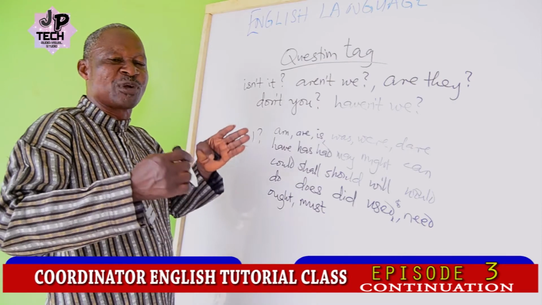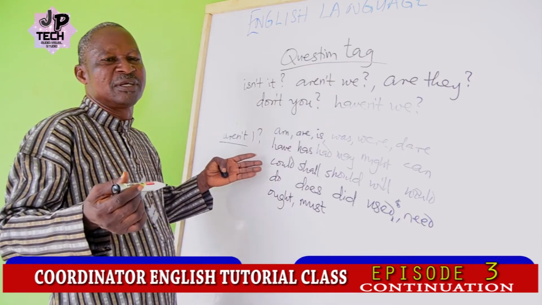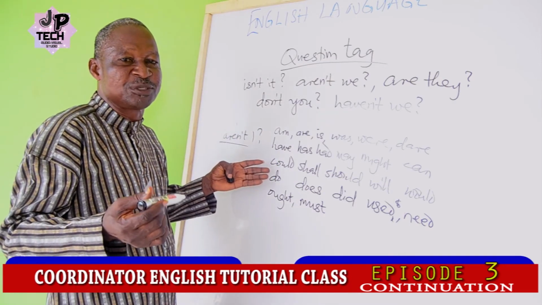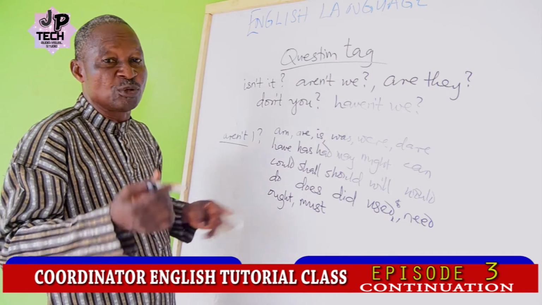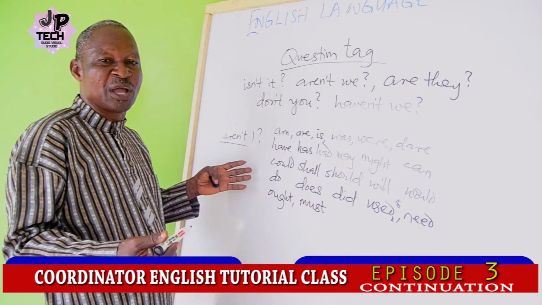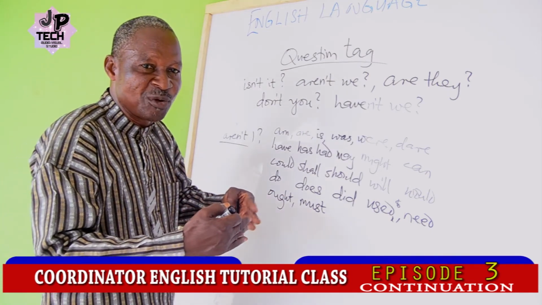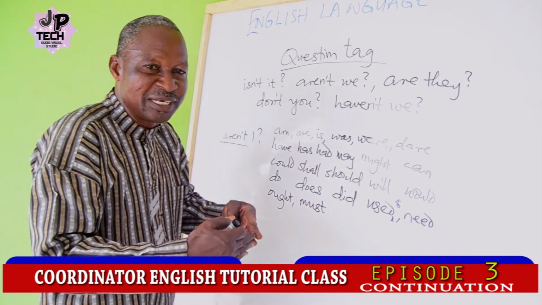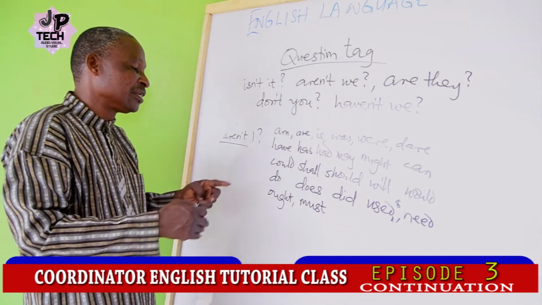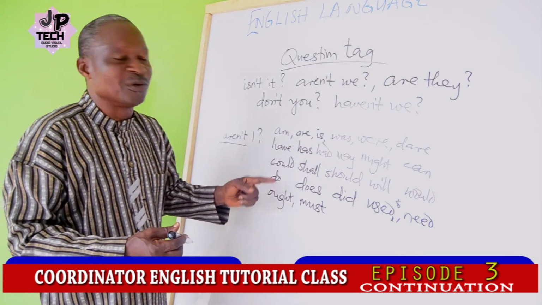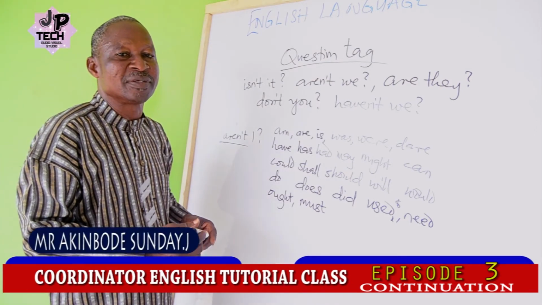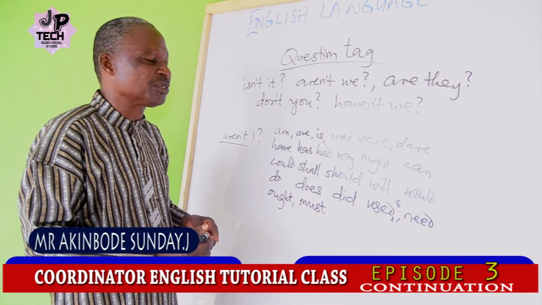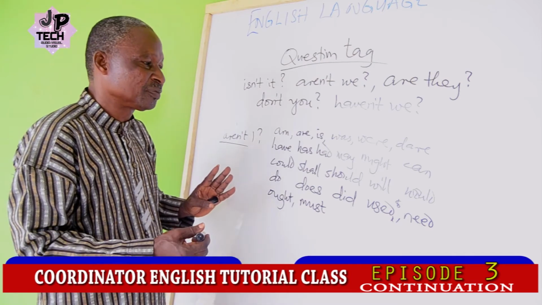You can't say "goesn't she?" You simply say "doesn't she?" So you go for auxiliary "do", and there must be agreement between that auxiliary "do" and the verb you are to use in forming the question tag. Please take note.